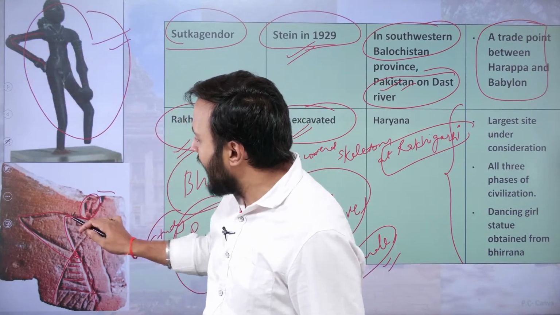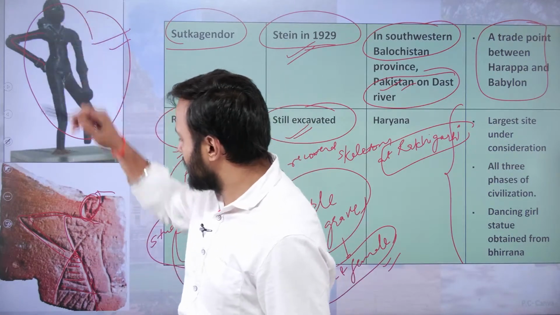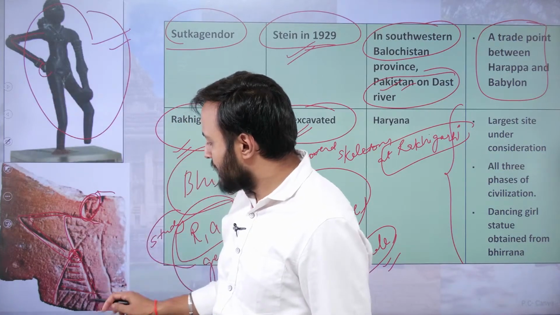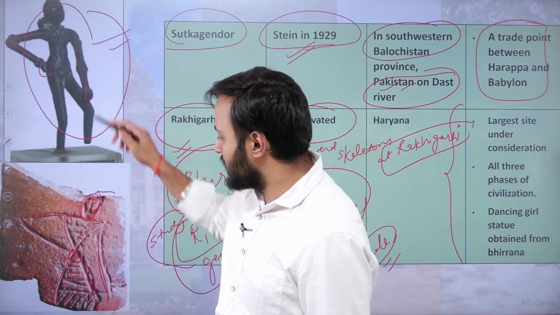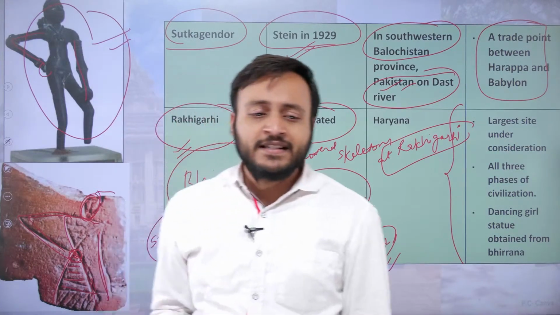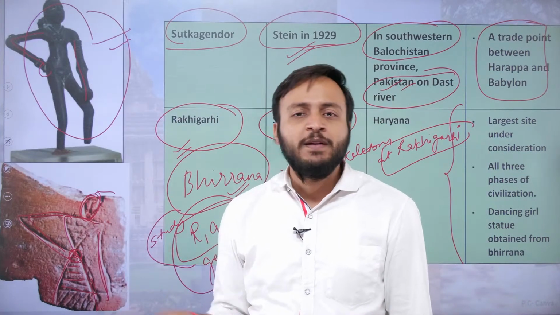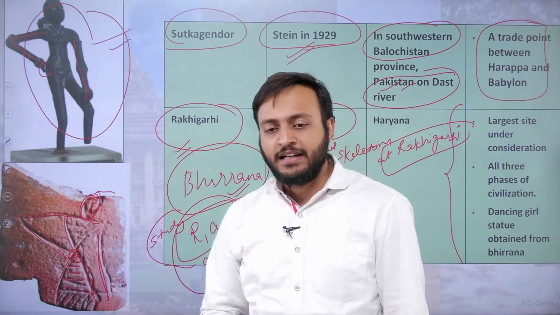The pose of the hands, the head structure, again the hand on the waist, and the other hand simply hanging. That shows the similarities between the two artifacts, one at Mohenjo-daro, another at Rakhigarhi.